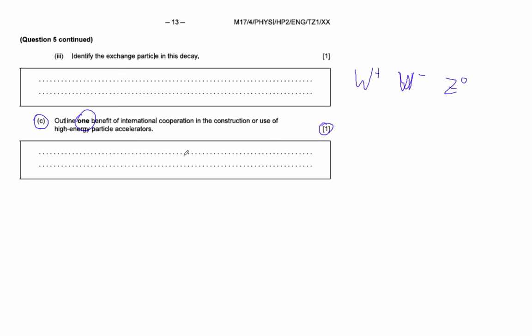How about a chance for these scientists to get to know each other, try out the cuisines of different countries. I don't know. Come up with your own answer like that. The mark scheme's fairly broad, right? Any one. Let's see. What do they say? It lowers the cost to individual nations. International cooperation, historical example, always allows science to proceed, except for during World War II when Hitler was classifying nuclear research. Large quantities of data produced are more than one institution can handle. Is that right? I don't think so. Let's see. Cooperation allows effective analysis, collaboration of able scientists. Just come up with some reason. All right.